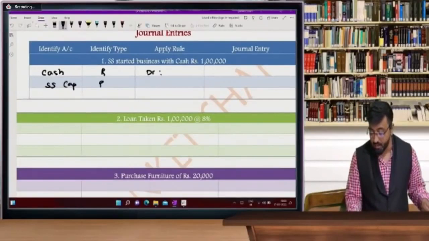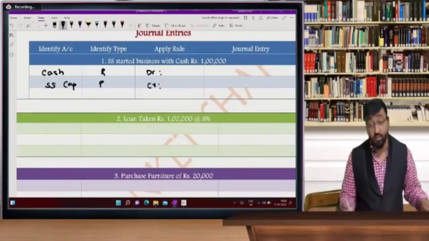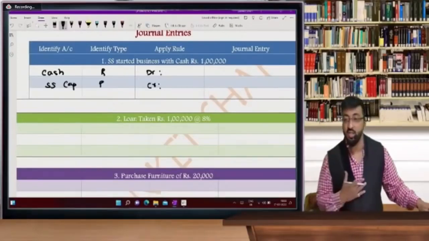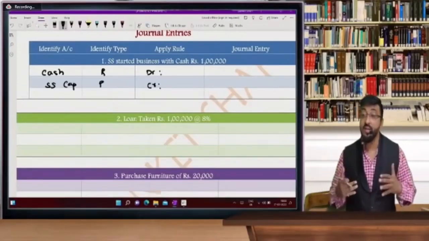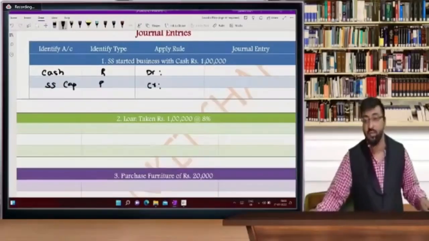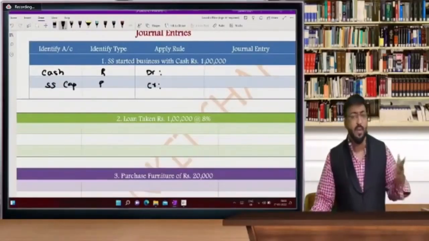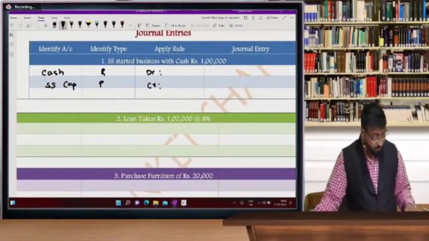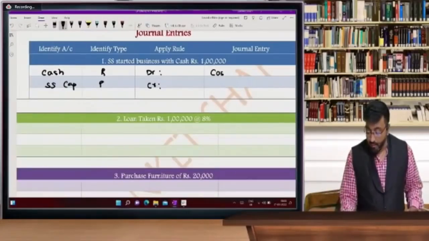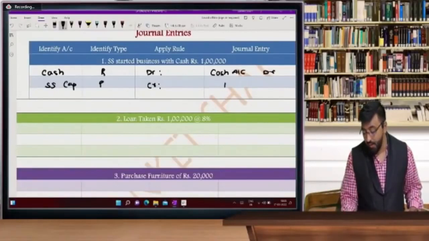Debit what comes in, and here SS is here. You might record it as a creditor or giver. My suggestion is that SS is a creditor because you have to once again pay this amount back to SS, and therefore it is creditor. But many students apply the rule cash account debit to SS capital. So here the entry will be cash account debit to SS capital.